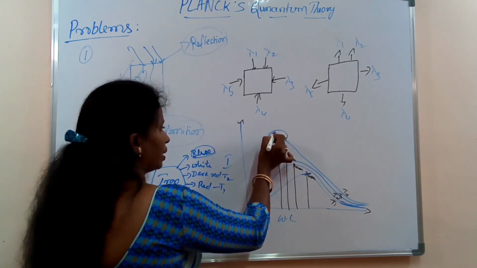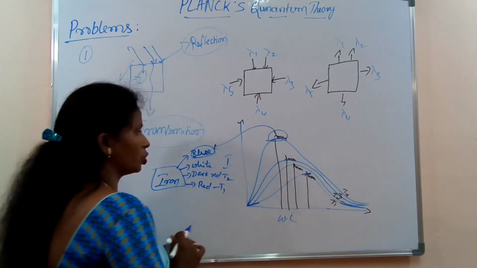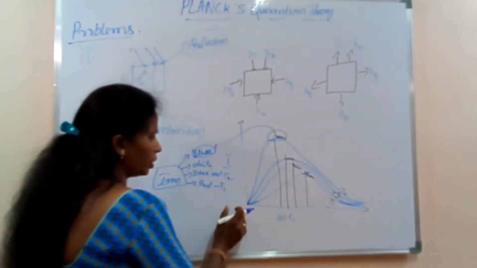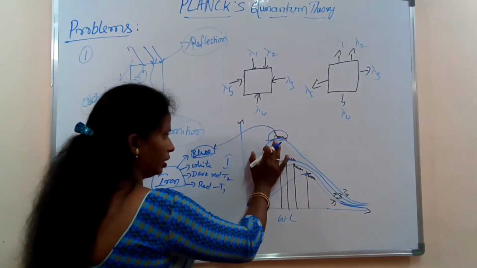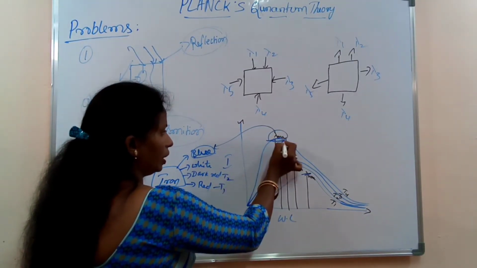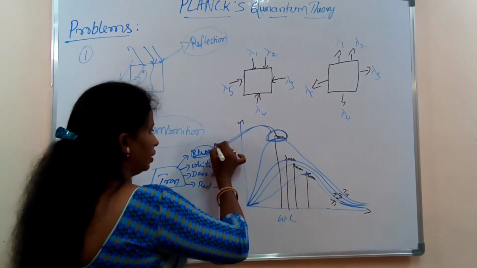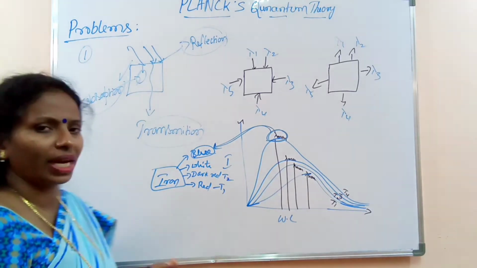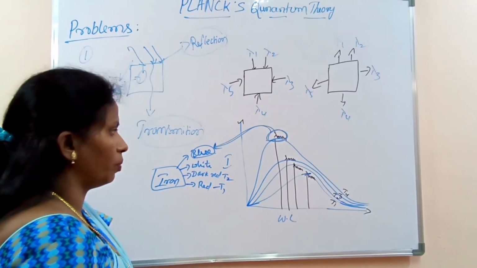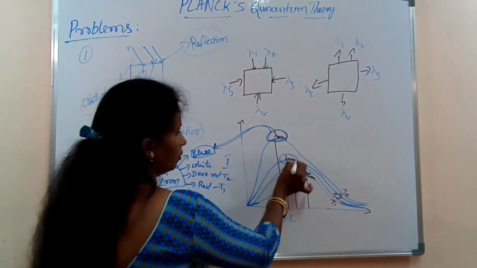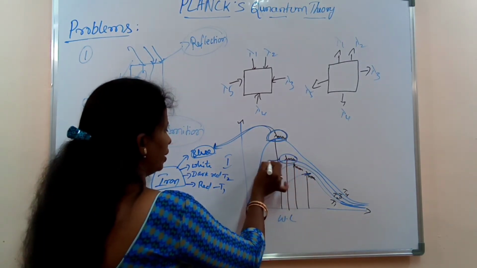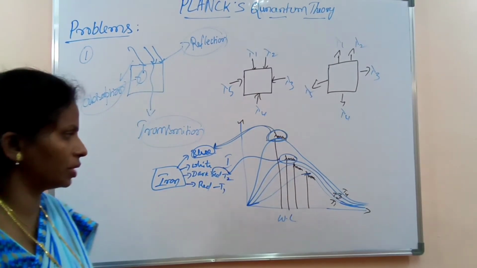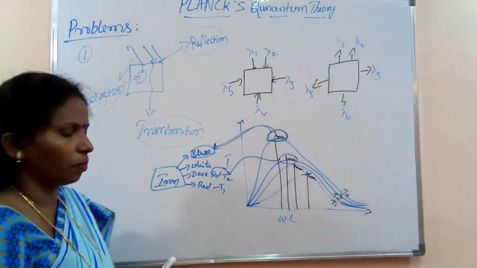This lambda max corresponds to the color which appears. It goes on absorbing all the radiation, but at that particular temperature, whichever the lambda max, that color it gives to the substance. The substance appears equivalent to lambda max. So lambda max is most important here. That is about the black body.